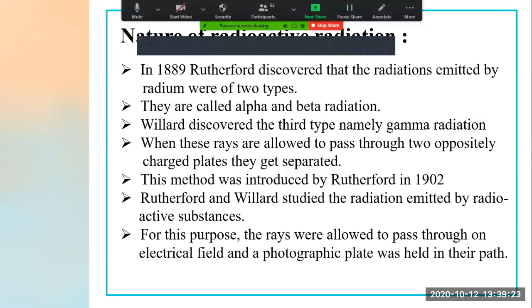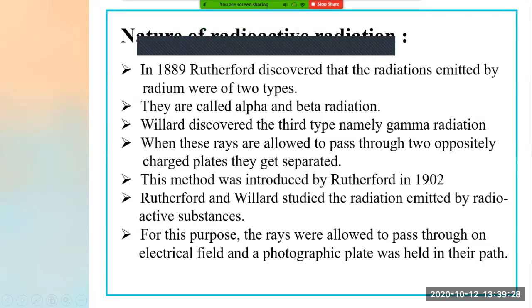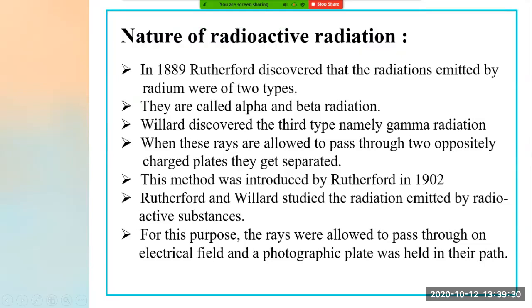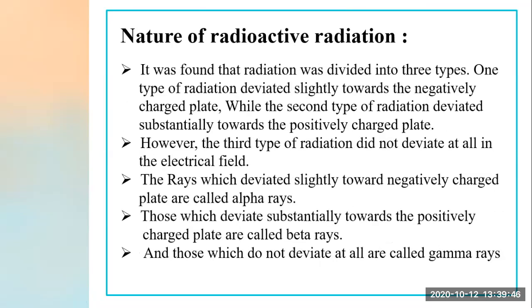For this purpose, the rays were allowed to pass through an electric field and a photographic plate was held in their path. Now see, it was found that radiation is divided into three types. When they made this arrangement, they saw that radiation is divided into three types.